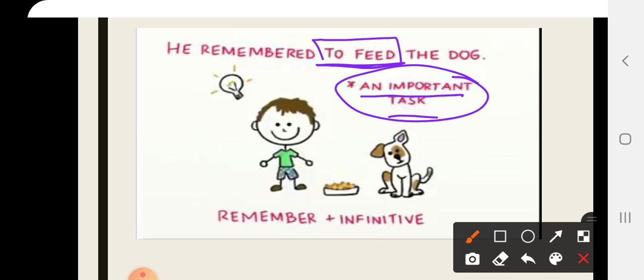What was that important task? He had to feed the dog, okay? So it's with what? With infinitive. It's not a memory. No, it's just like a reminder. What is the meaning of reminder? منبه. I have to do something. I remembered to do something.